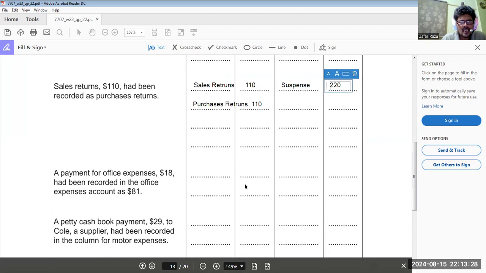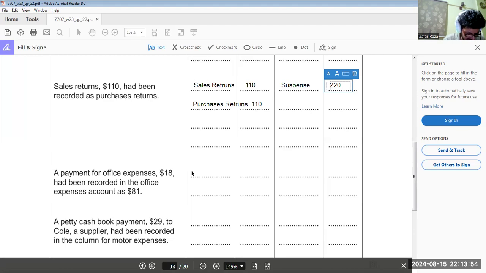Okay. Now, a payment for office expenses 18 had been recorded in the office expense account as 81. This is an error of transposition. Are you getting my point clear? So what we do, we have to decrease office expense by how much?